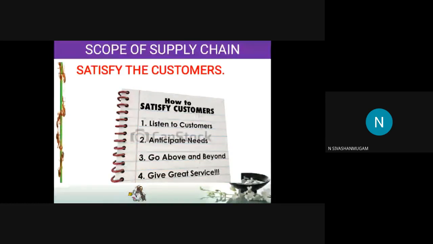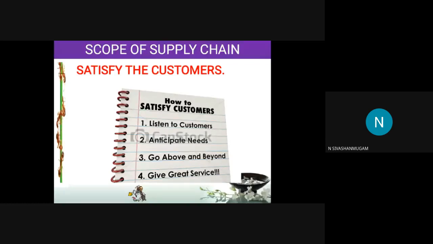That is the first thing. All the suppliers, all the distributors, all the companies will follow this. Next, we have to anticipate the need. The customer will tell you anything, but the supply chain has to anticipate the exact need of that customer. Next thing, we have to go above and beyond the need of that customer, and give the service for them.